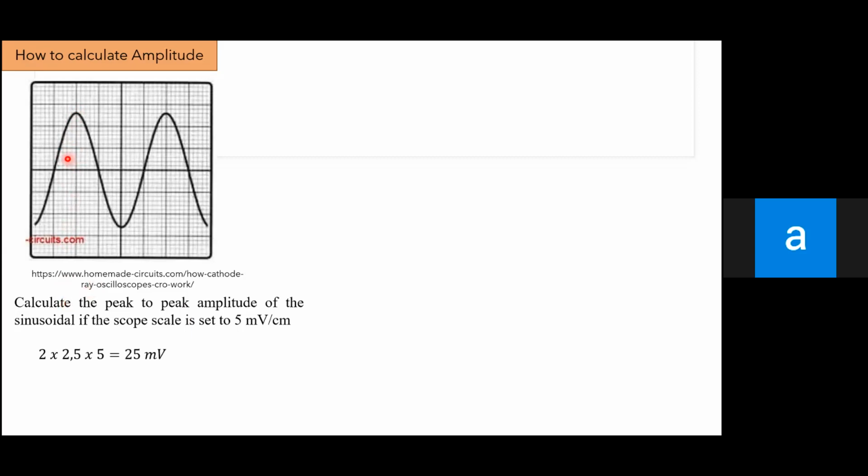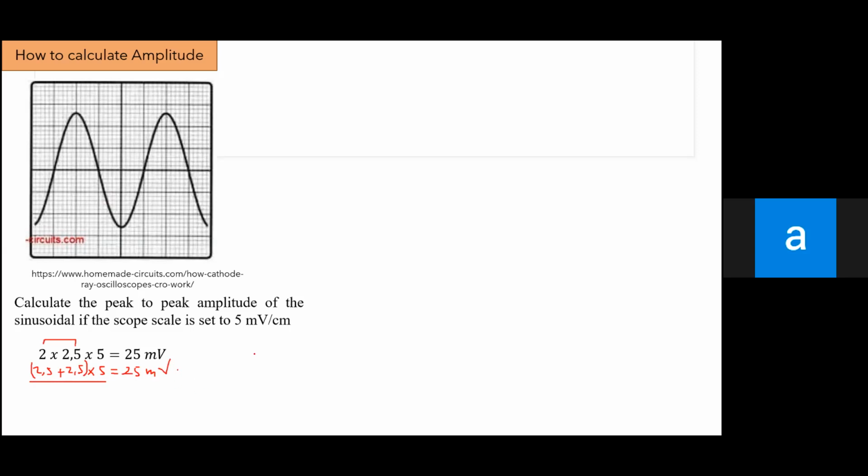Okay, and then peak to peak. The first peak is 2.5 and the second peak is the same, 2.5. Actually, we can write it like this: 2.5 plus 2.5, times 5. I think this is the same as the pattern here, so I think the answer is the same.